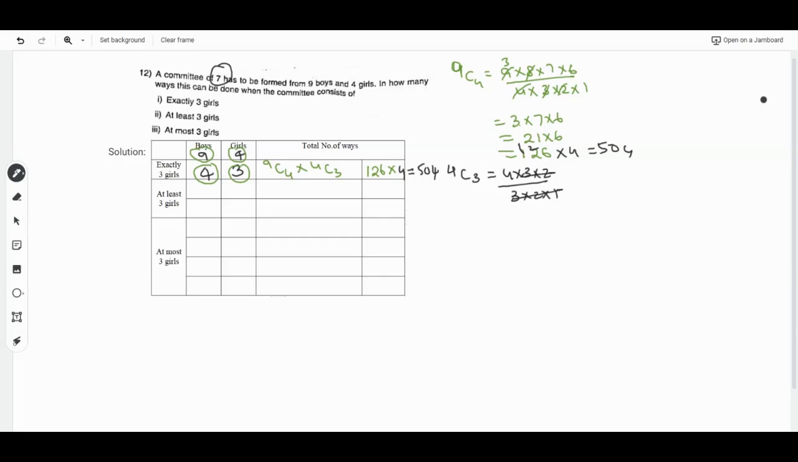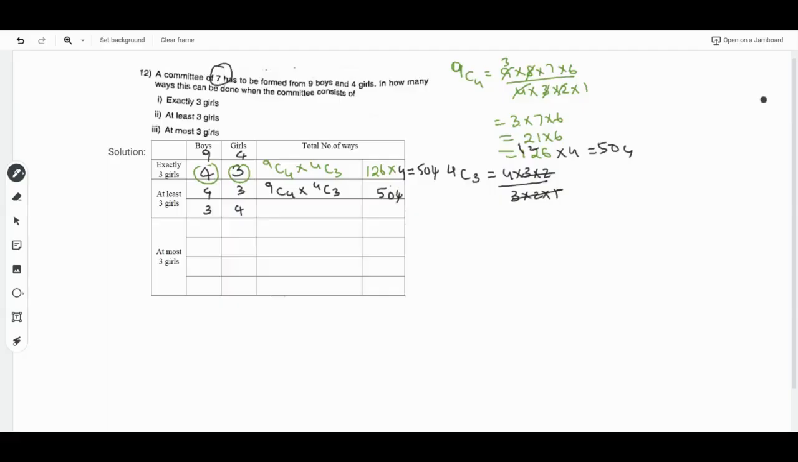The second one we need to write is at least 3 girls, which means it can be 3 girls or 4 girls. If it is 3 girls it should be 4 boys, and if it is 4 girls it should be 3 boys. So here the first one will be 9c4 into 4c3, that will be 126 into 4, that will be 504, not 4.